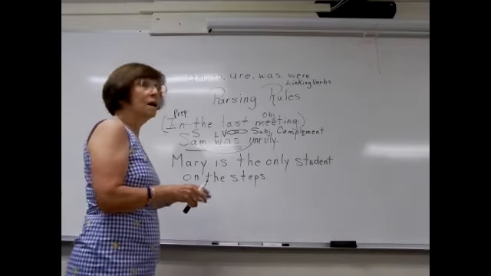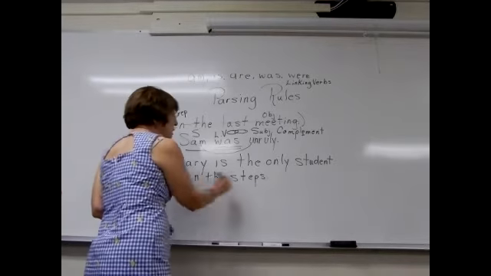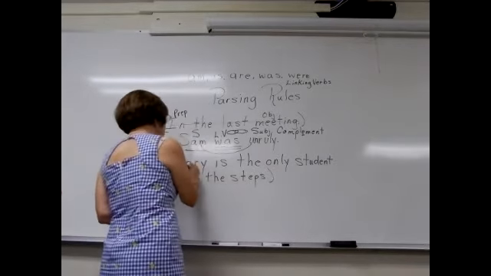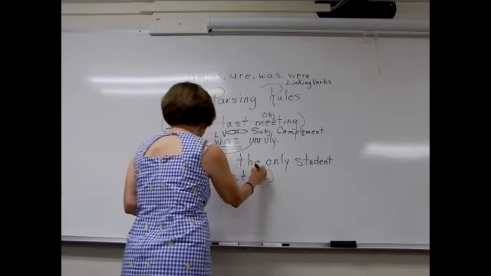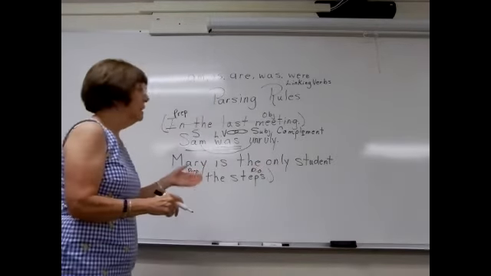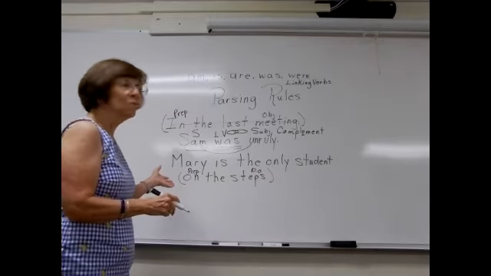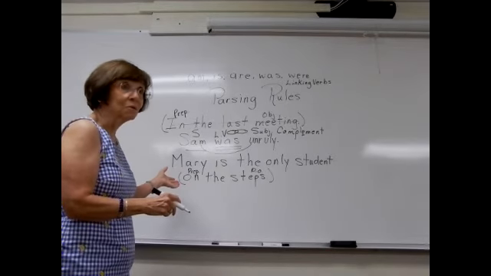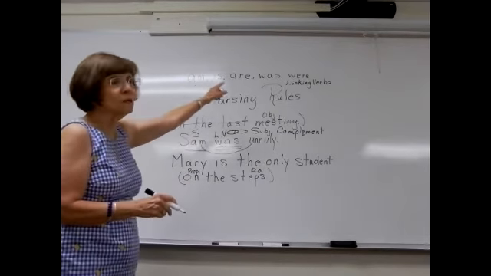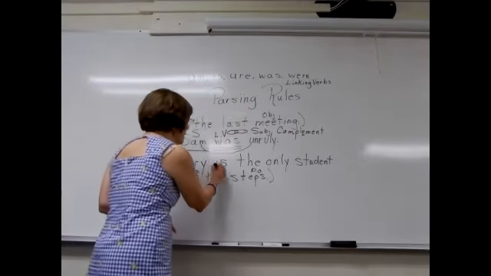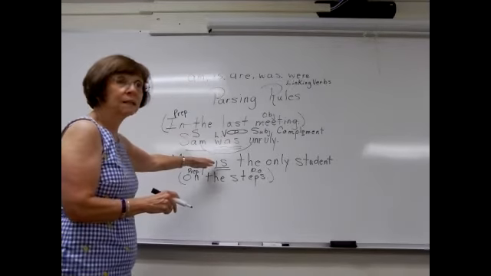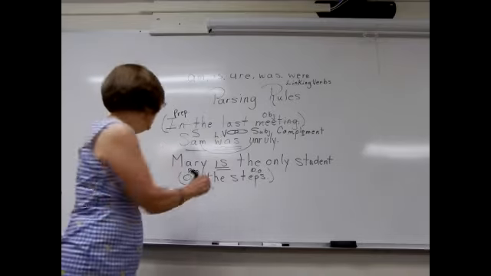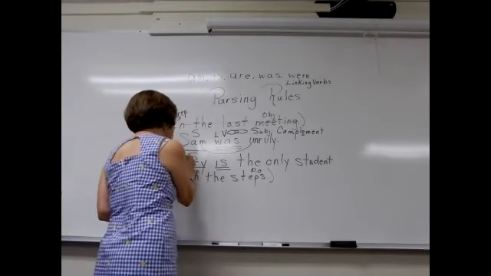Let's look at the other sentence. On the steps, a prepositional phrase starts with a preposition, ends with a noun, which is the object. Now I have to find a verb. Well, none of them look like verbs. None of those words do. But because I know am, is, are, was, were, I know that is the verb. So I underline is twice and I say who or what is. Mary is. Mary's the subject.